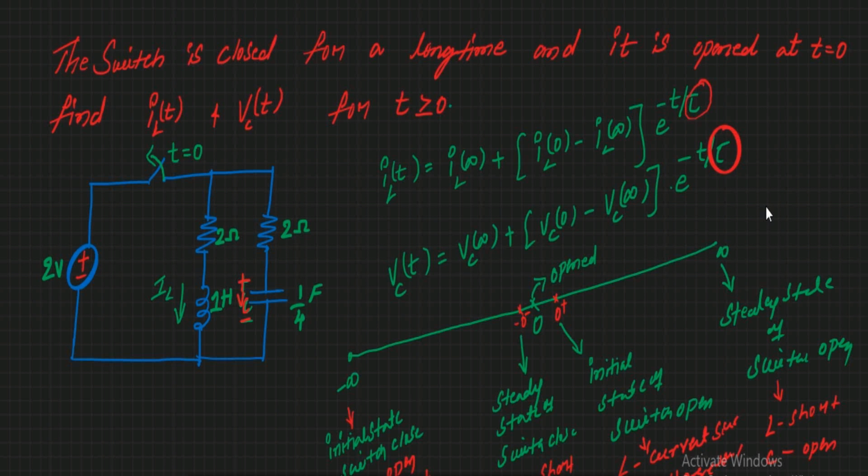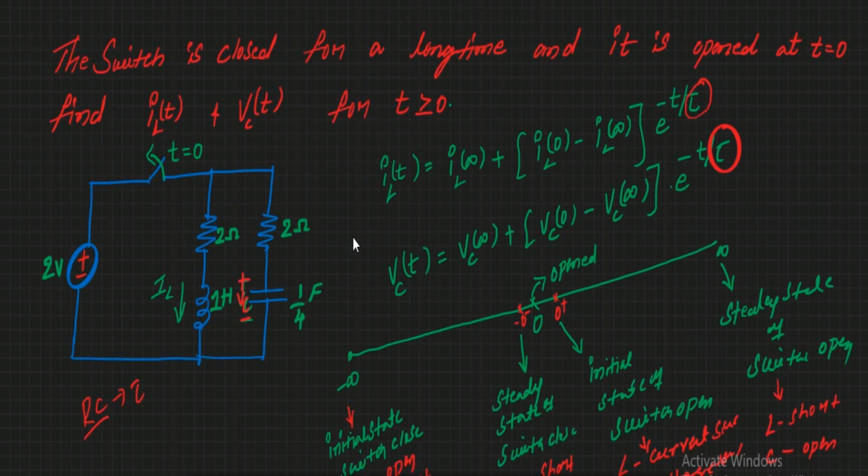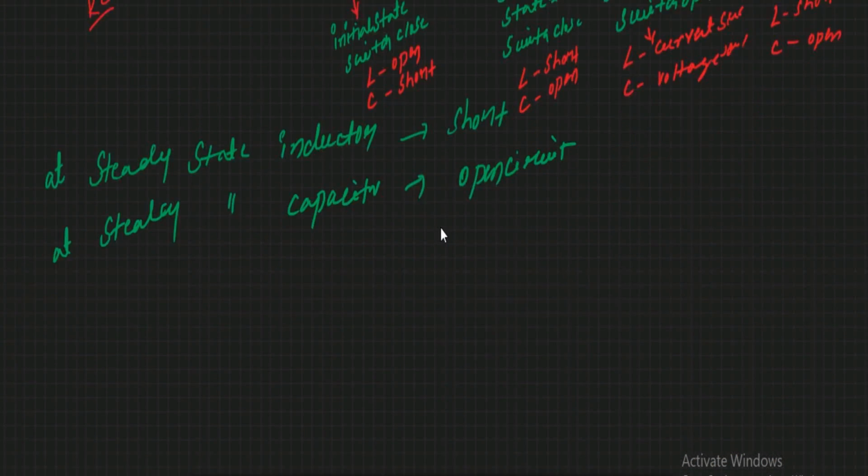If you have only resistor and capacitor, it is very easy to find the time constant. What is the time constant for resistor and capacitor combination? That is your RC. But when there is involvement of resistor, inductor and capacitor, it takes more time to find this time constant. So while solving this type of transient response problems, whenever you find this type of problems in your competitive examination also,